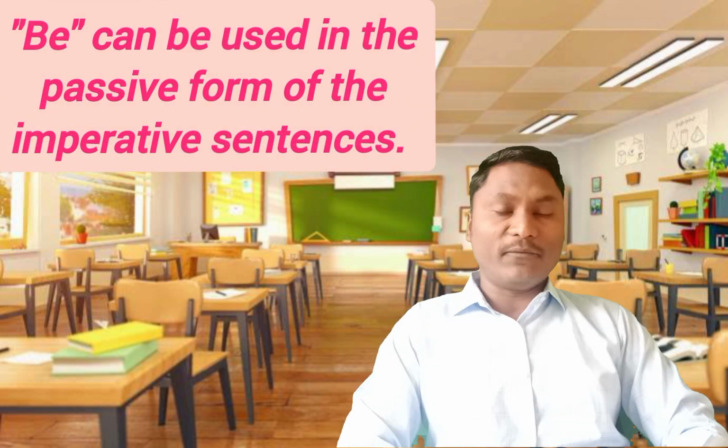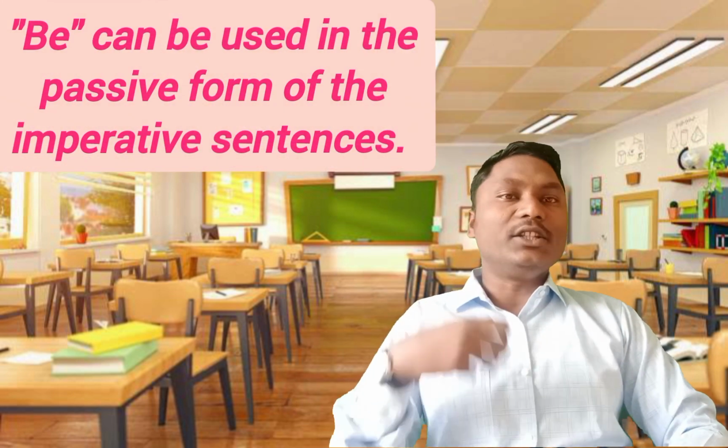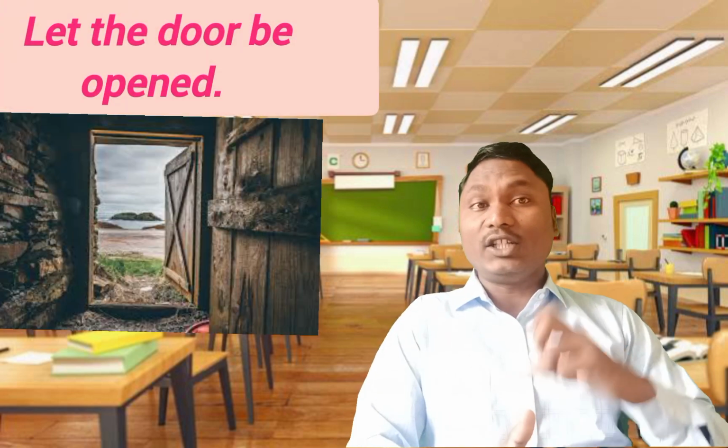These are the imperative sentences where most of the time be is used. Be can be used in the passive form of the imperative sentence as well. For example, let the door be opened. This is the passive form of the imperative sentence.